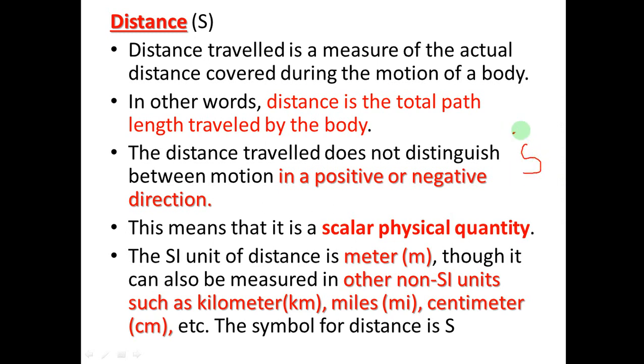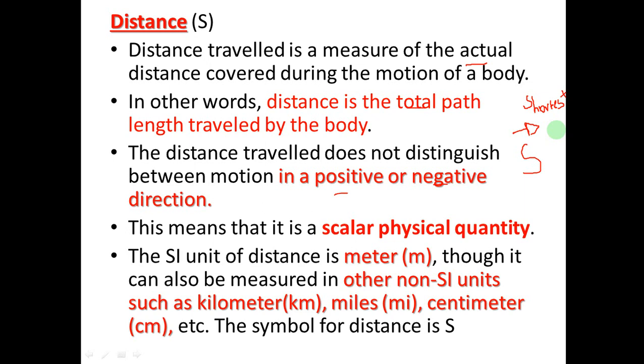ፖዚሽን ወይም ደግሞ ስለ ዲስፕሌስመንት በምናወራበት ጊዜ የምንጠቀመው ምንድነው ማለት ነው? This is displacement. The displacement talks about position. This position is the shortest distance ነው የሚያሳየው። ይሄኛው displacement shortest distance ነው። The shortest one, shortest distance ነው displacement, shortest possible distance። ነገር ግን ዲስታንስ ስንል ግን the actual distance ነው፣ the total path ነው ማለት ነው። So distance cannot be in a positive or negative direction, but displacement is the shortest distance.